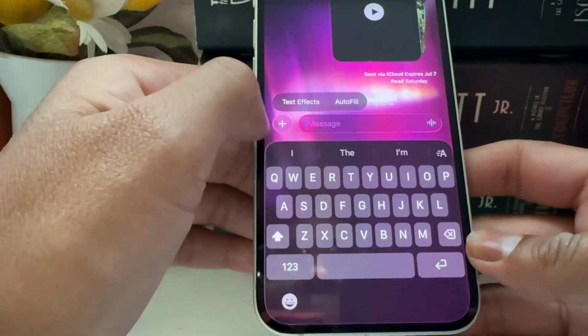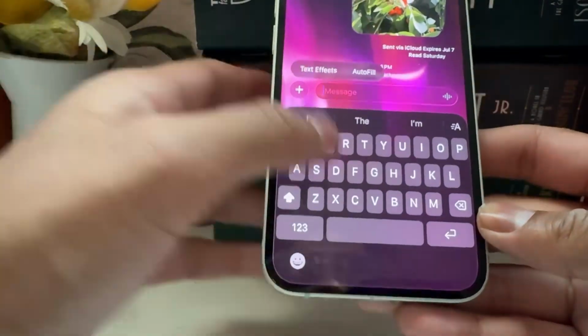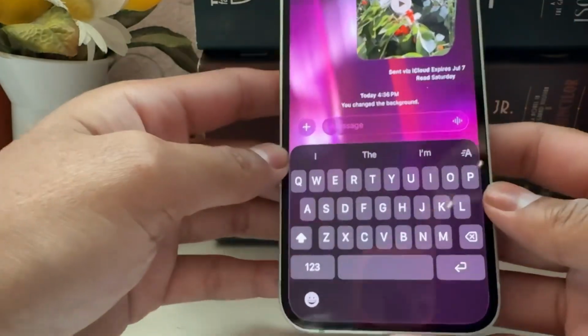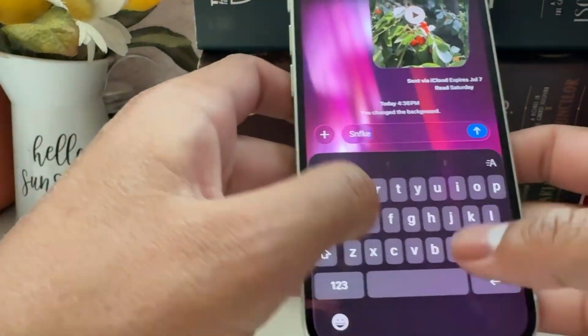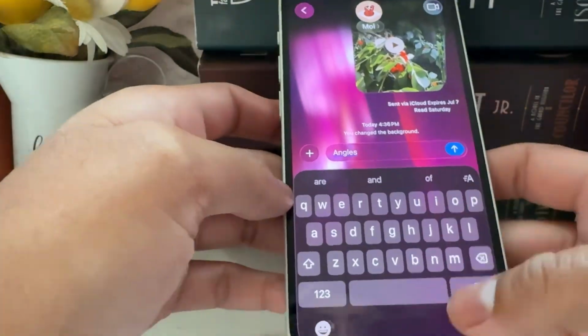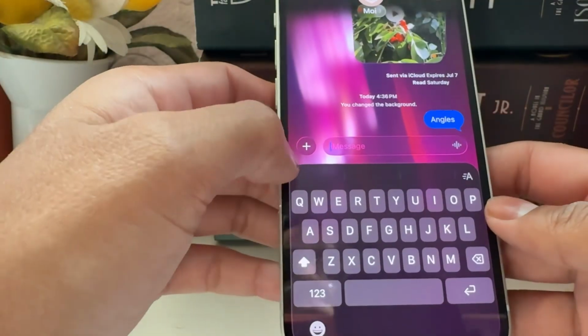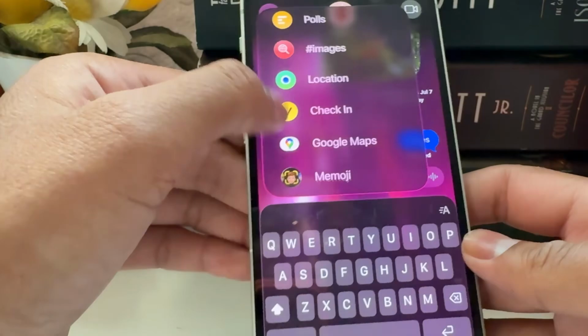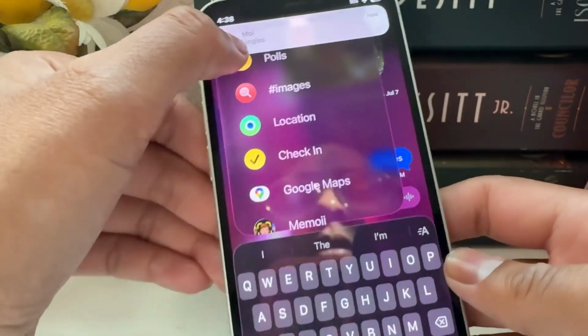Okay, so this isn't working. I don't know why it's not, I'm not sure why it's a dark mode keyboard. But let's see, anything new here? Oh, just the polls.